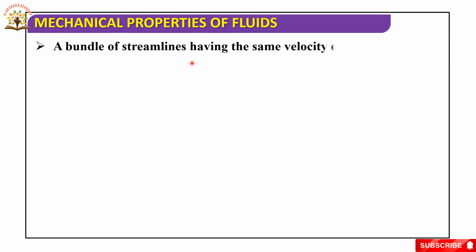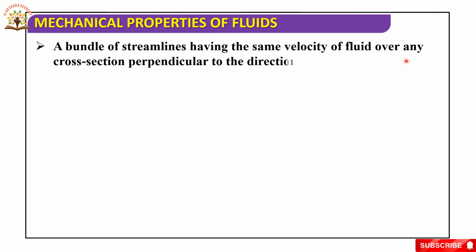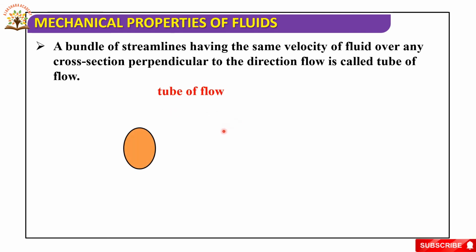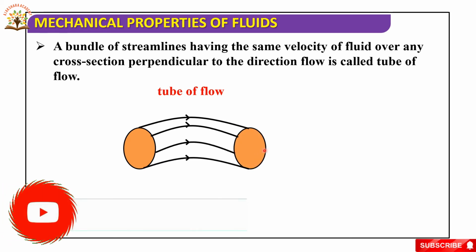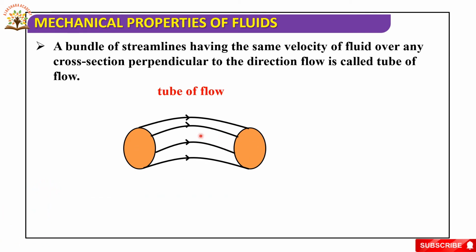A bundle of streamlines having the same velocity of fluid over any cross section perpendicular to the direction of flow is called a tube of flow. Now, let us discuss the tube of flow.